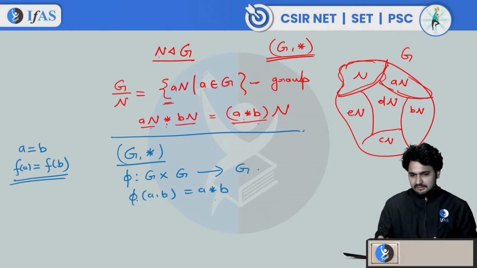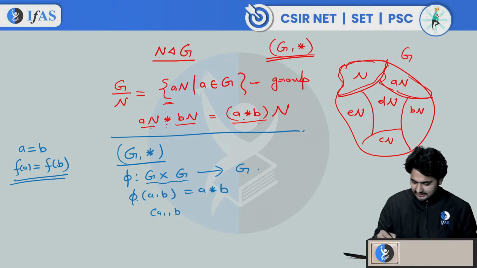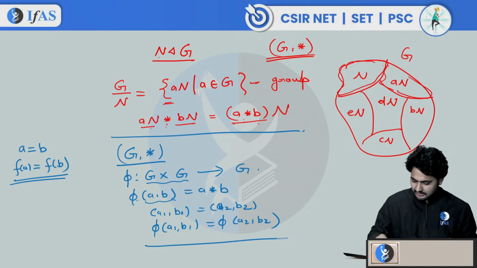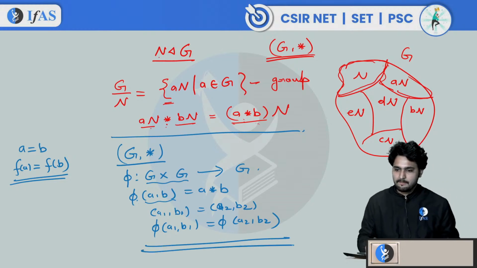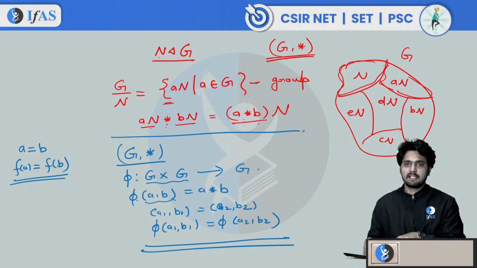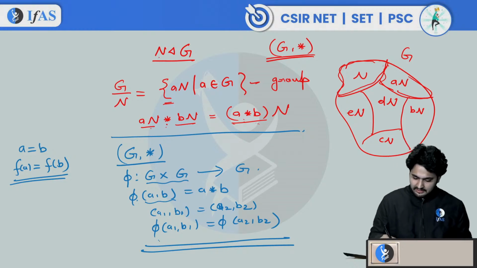You say that the star is well defined or phi is well defined, it means that if you consider A1 comma B1, because the elements here are ordered pairs, let's say A1 comma B1 is equal to A2 comma B2, then phi of A1 comma B1 should be the same as phi of A2 comma B2. If this is so, then we say that it is well defined. And if it is not true, then we cannot say that it is well defined. So this is what we get here.